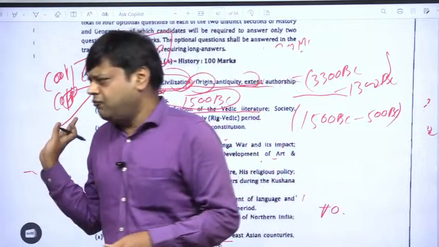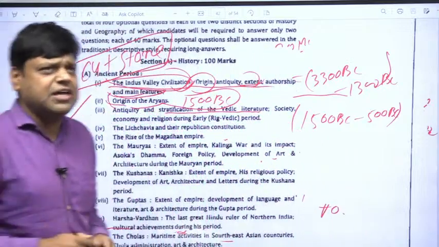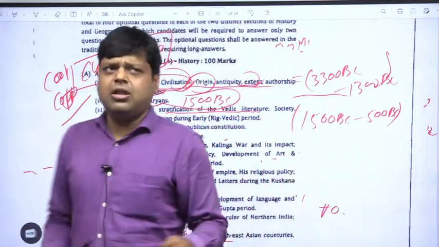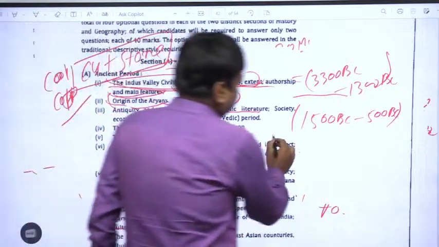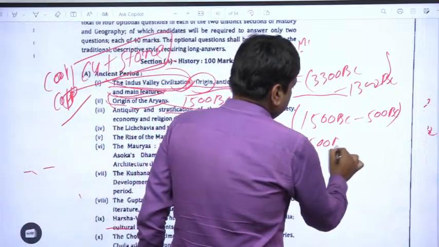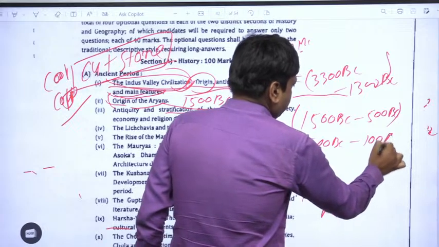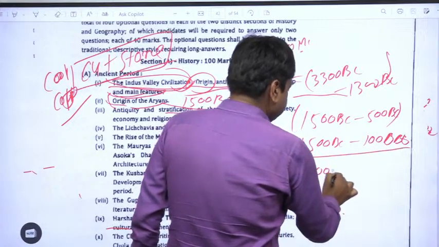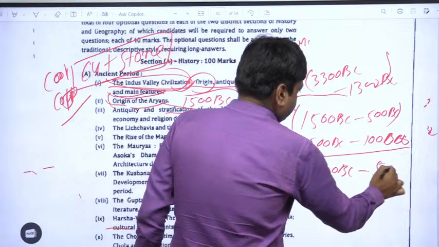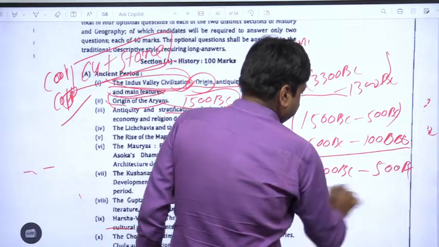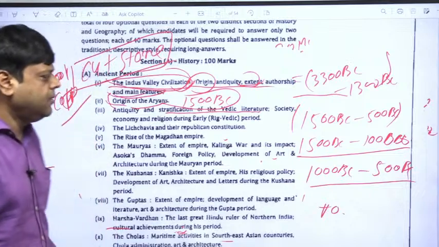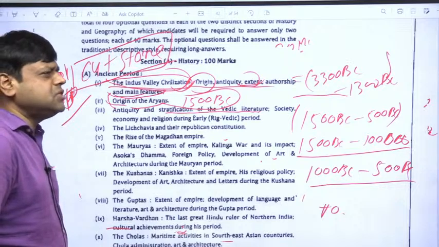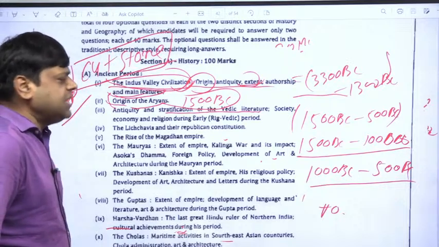So in the Vedic period, the composing of the Vedas took place. There are 4 Vedas: Rig Veda, Yajur Veda, Atharva Veda, and Sama Veda. The first period is of the Rig Veda, that is 1500 BC to 1000 BC. After that, from 1000 BC to 500 BC is the later Vedic period. In the later Vedic period, the composing of the Atharva Veda, Yajur Veda and Sama Veda took place.